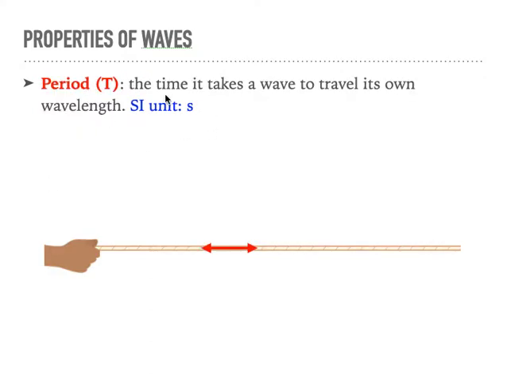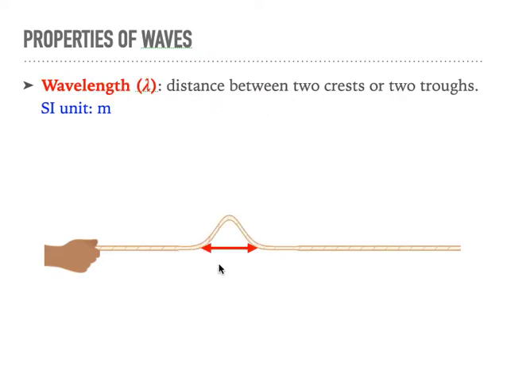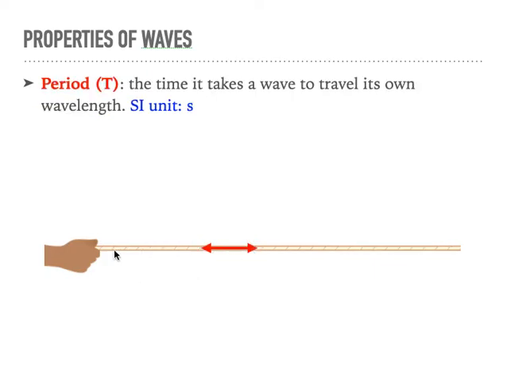Period. This is the time it takes a wave to travel its own wavelength. So we saw this was the wavelength distance, and I just put it here, and we're going to see how long it takes the wave to go from here to here. So I put it to play. So 1, 2, 2 seconds, for example, in this wave. So the period here is 2 seconds, because it takes the wave 2 seconds to move from the beginning of the wavelength to the end of the wavelength.